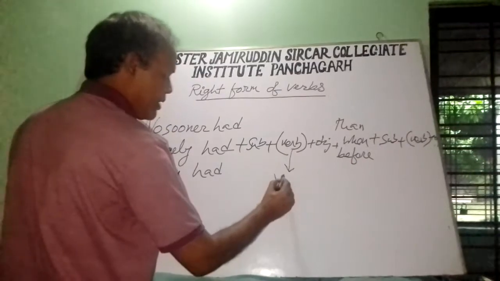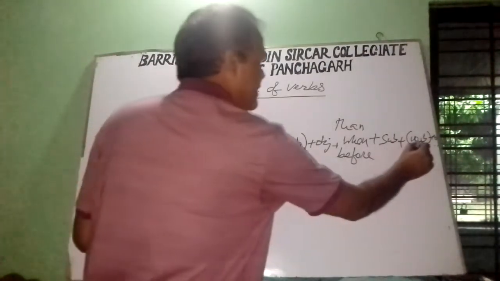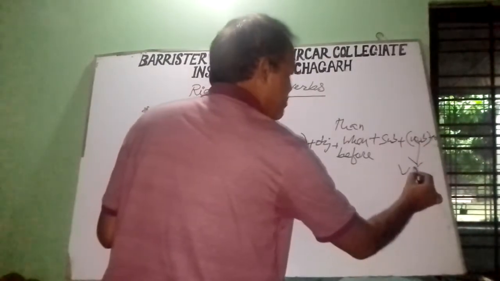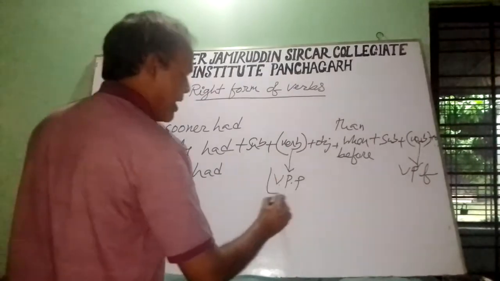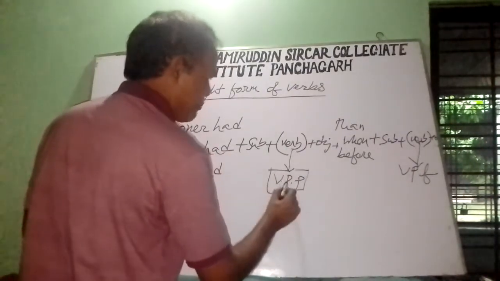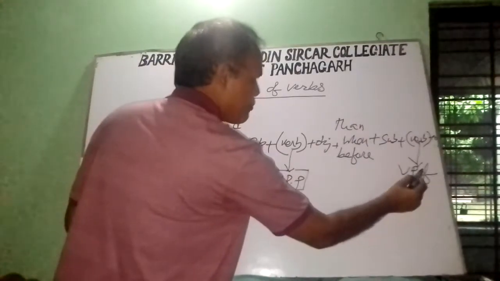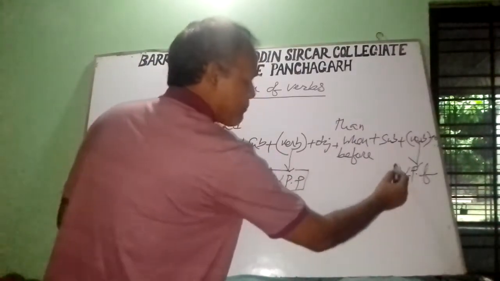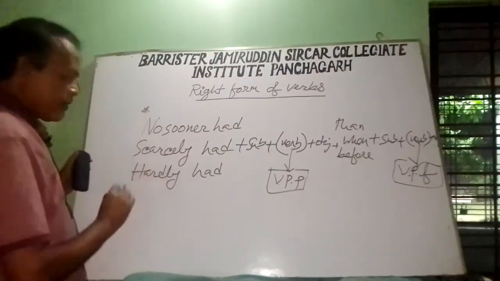So the first verb will be in the past participle form and the second verb will be in the past form.